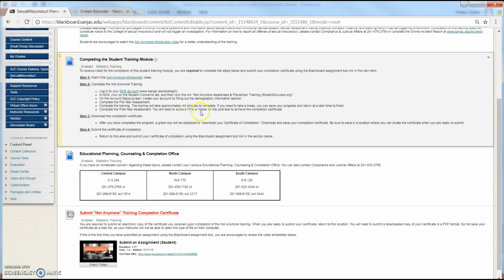If you score higher than a 75, you get the completion certificate. If not, you will be required to redo it until you make the 75 or higher. Step 3 will tell you to download the certificate. A green box will say you earned the certificate and you are to download it and save it. Again, I would label it sexual misconduct training or Not Anymore training.